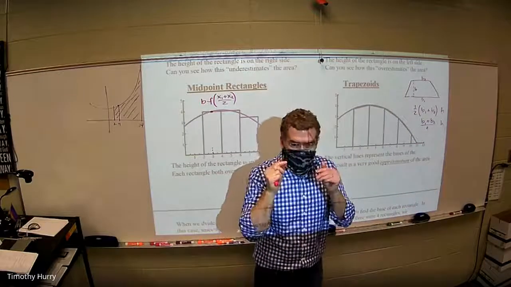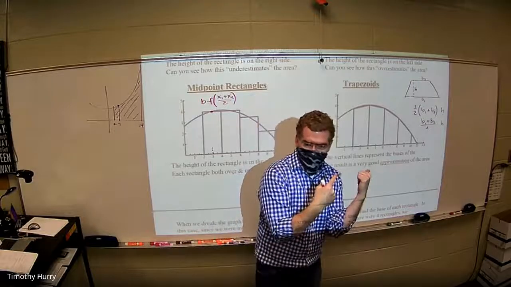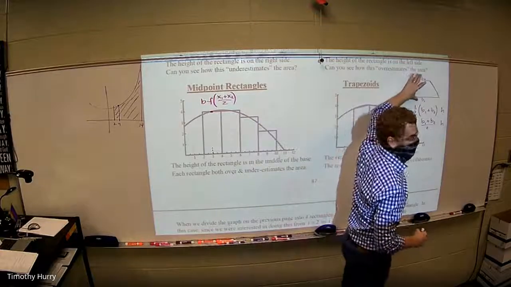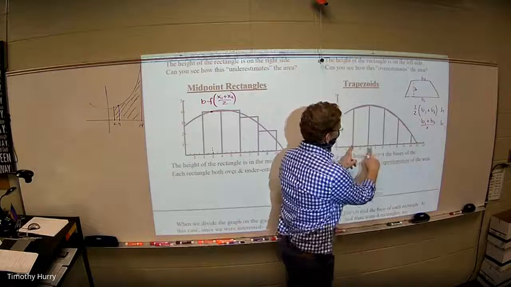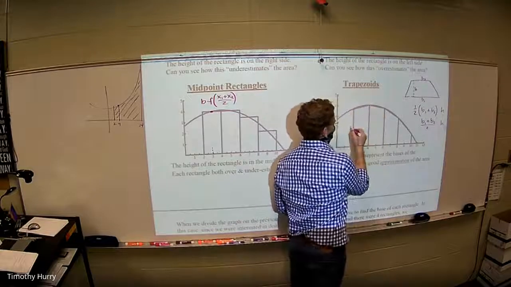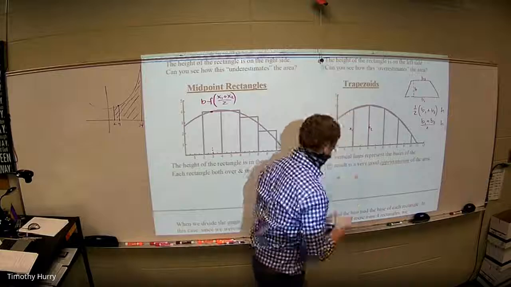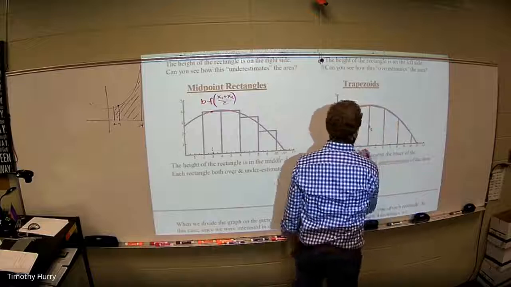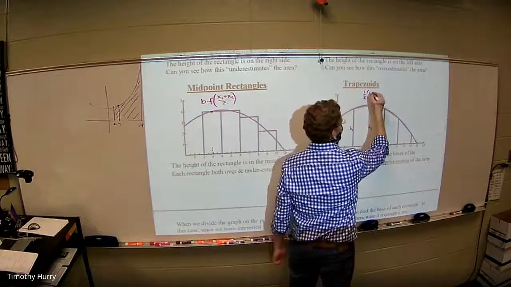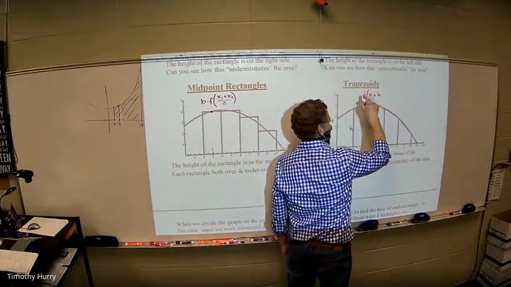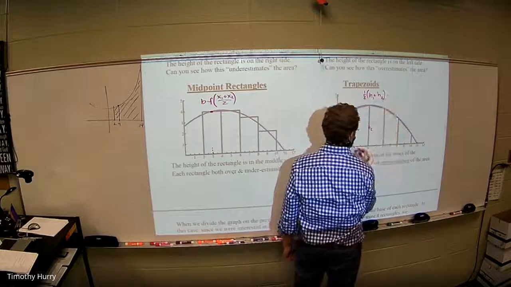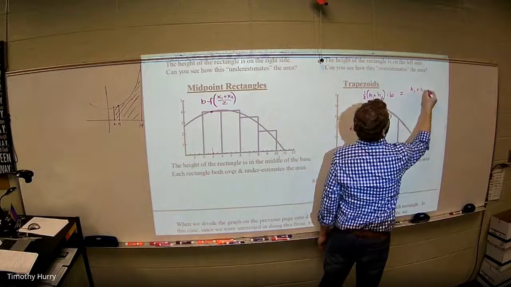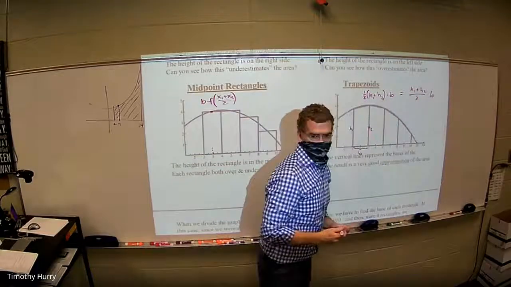Now, here's the problem. We don't look at trapezoids that way because ours are always turned up going this way. So it's not the bases that we're averaging. We only have one base. We're averaging the what? The individual heights. So our formula is the same thinking as this, but we're going to be doing this. 1/2 the sum of the heights times the actual base, which is the same thing. You pick how you like to do it. The average of the heights times the base.